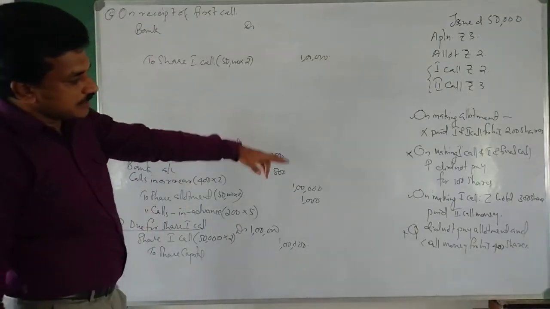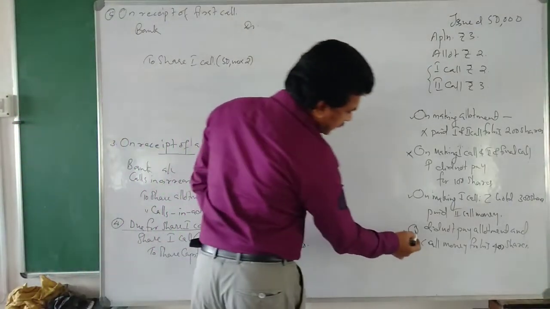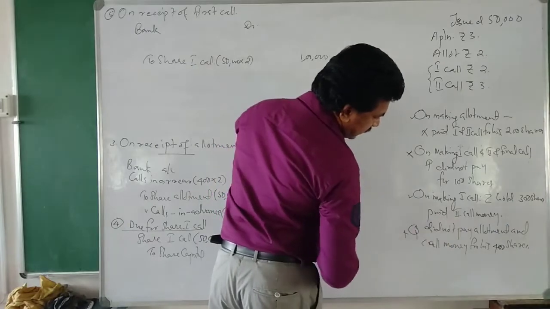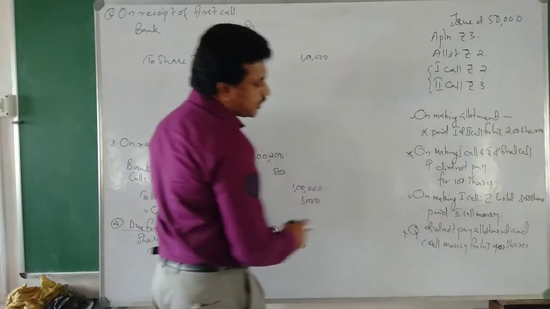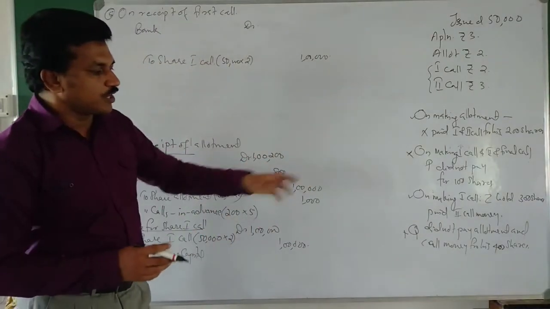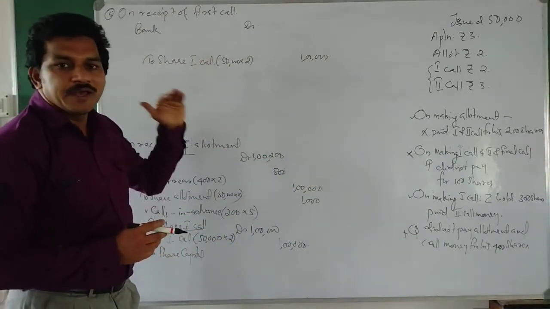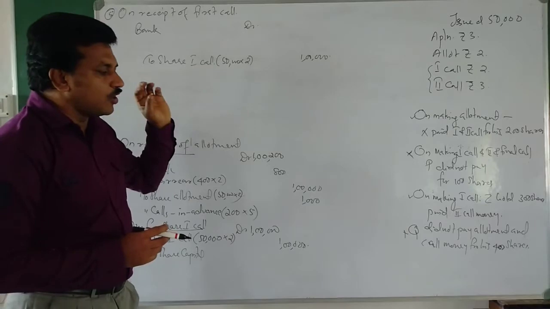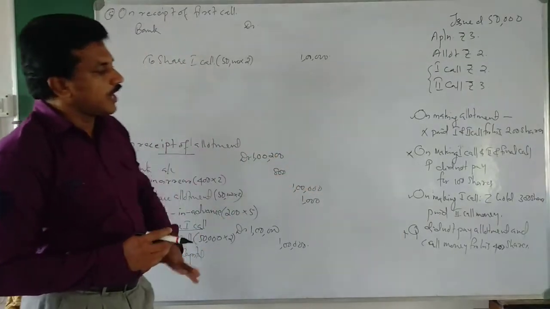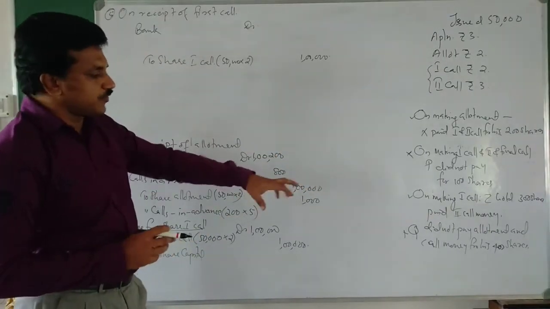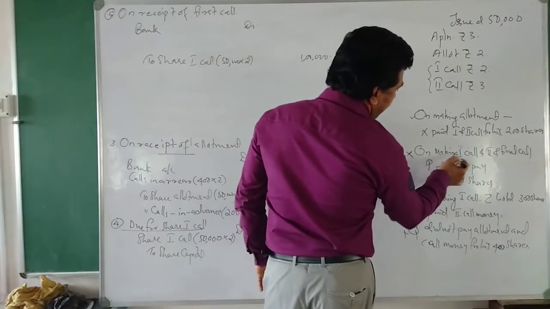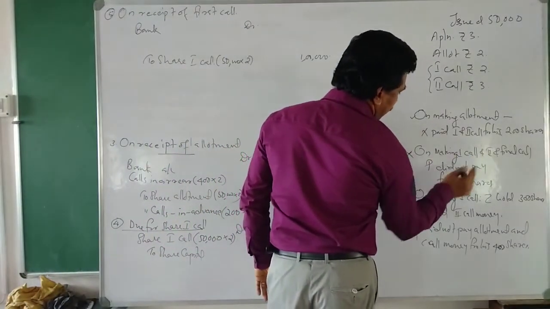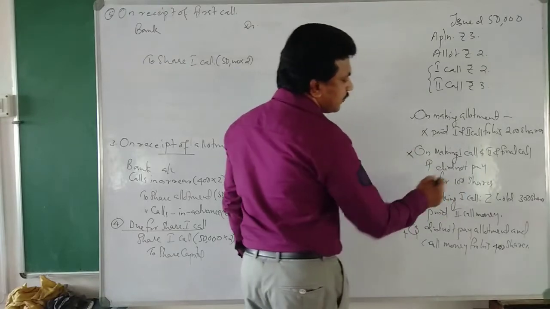Then here in first call there is an arrear. 400 shares did not pay allotment and call money, so first call money also they did not pay. And on making first and second and final call they did not pay on 400 shares.